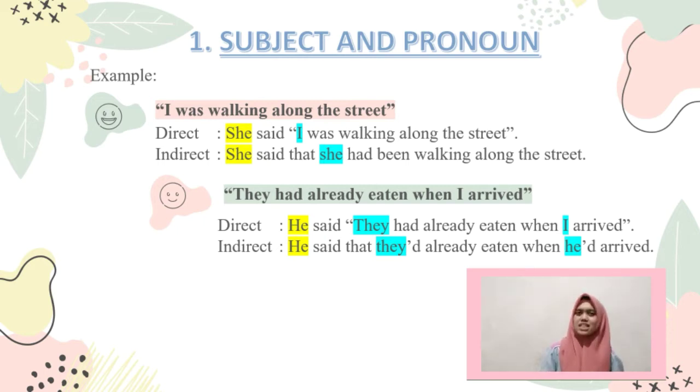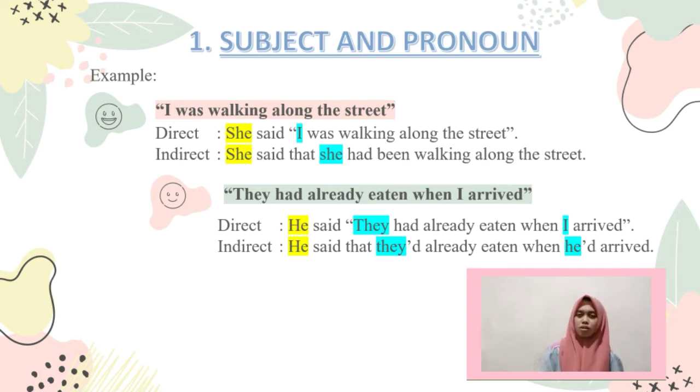For indirect: she said that she had been walking along the street. Here we can notice the subject I changes to she, because here it is someone else saying it. We take the pronoun of who is saying it, so we change the subject to she.